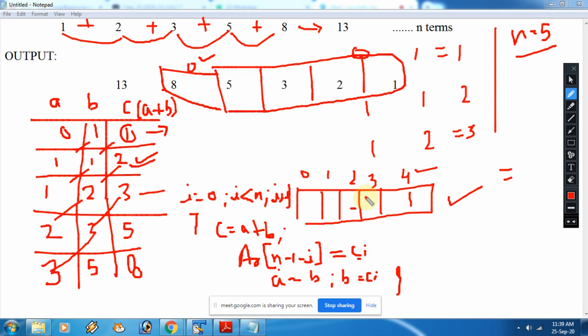So now 2 will come at the third index. Then you will get 3 at the second index, then 5 at the first index. And then the last one: n-1 is 4, and 4 minus 4 is 0. So at index 0 you are getting C, and the 8 is coming at this place.